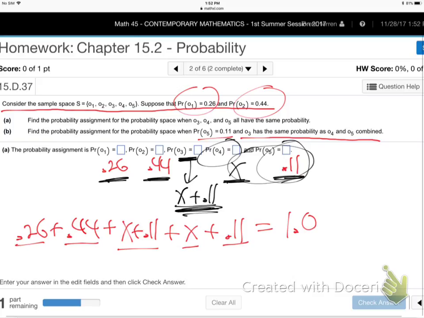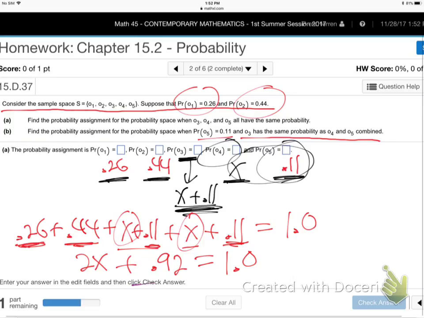Good, and then we solve that equation for X. So a little bit of algebra again here. X and X make 2X. When do X and X make X squared? When you multiply. We're not multiplying them, we're adding them, so it just makes 2X. And then you just use your calculator for those numbers. 0.26, 0.44, that's 0.7 again. 0.1 and 0.22, 0.92 is 1.0. I just added up all those numbers. How do you finish solving for X?